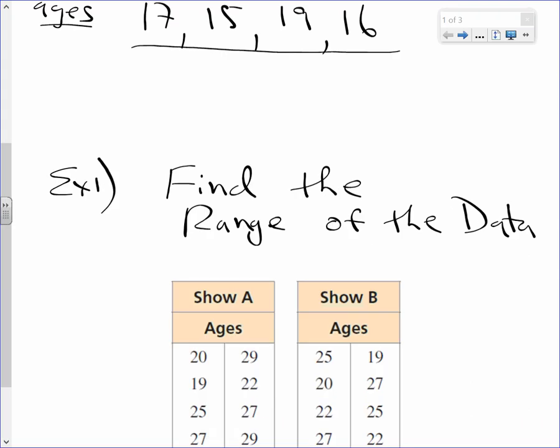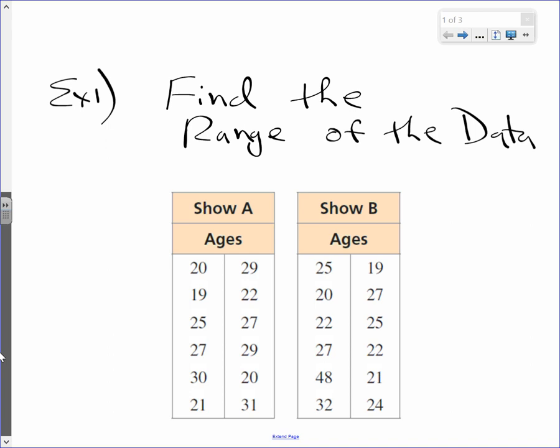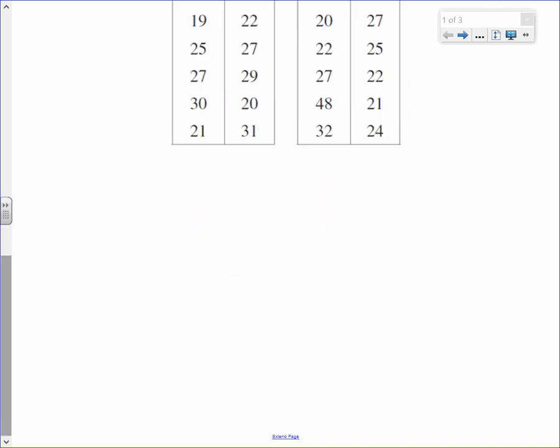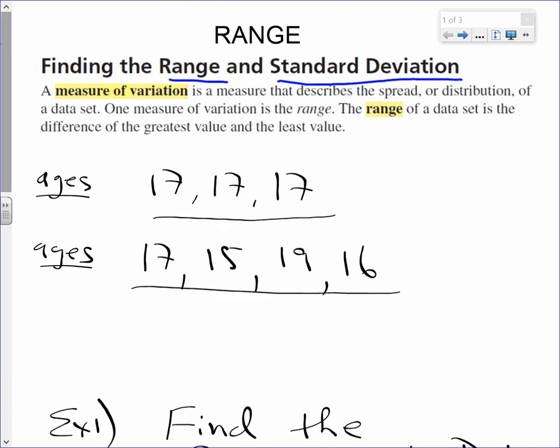The ages of show A, which one is more spread out, more variability? So we're going to find the range of each one. And it says the way to find the range is the difference. To find the difference between any two numbers, would you add, subtract, multiply, or divide them? So what's the difference between 8 and 6? You subtract them. So the difference between 8 and 6 is 2. That's how far apart they are.